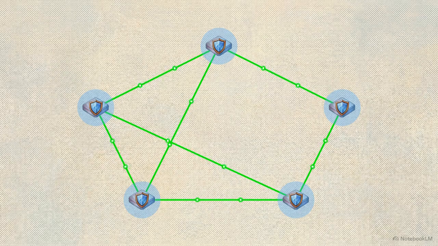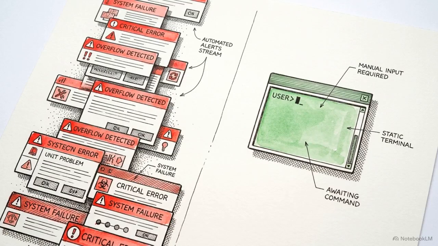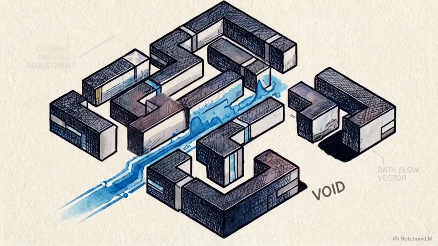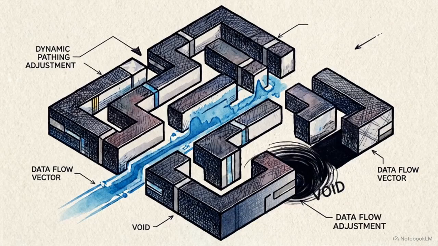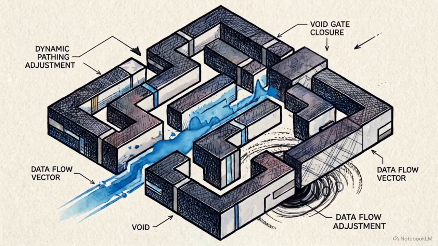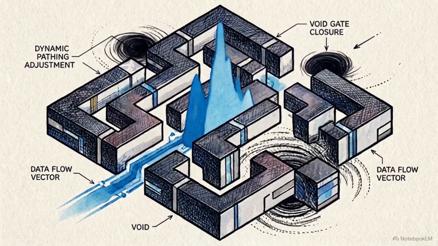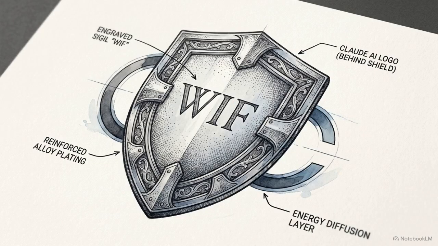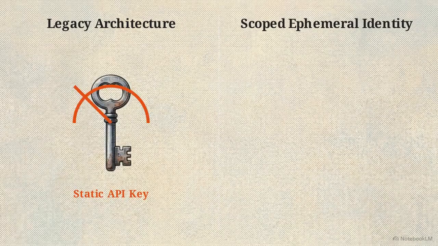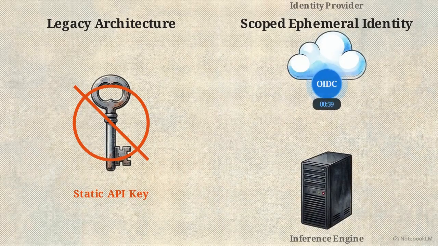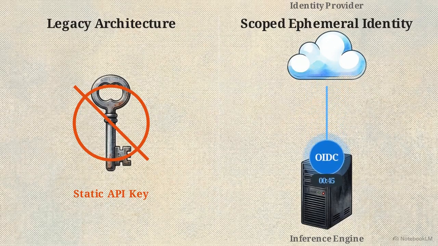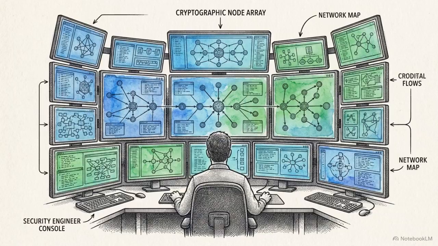The Cloud Security Alliance identifies a measurable capability asymmetry between AI-driven attackers and human defenders. Because autonomous agents can probe networks at machine speed, implementing dynamic path deletion boundaries is a mathematical requirement to reduce an organization's vulnerability exposure. We are seeing practical implementations of this model right now, such as Anthropic's release of Workload Identity Federation on the Claude platform. Instead of relying on hard-coded static API keys, this system issues short-lived, scoped OIDC tokens directly from cloud providers to authenticate automated inference engines.